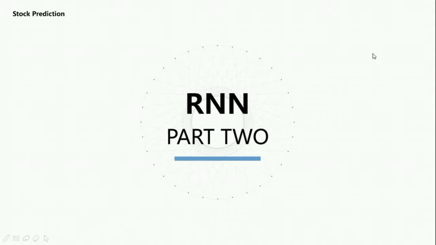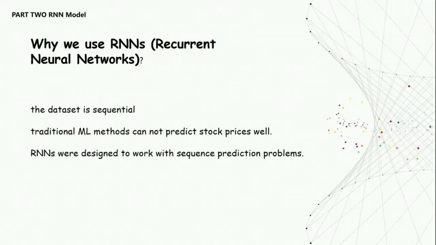Now I will introduce the RNN part to you. Our project aims to input a period of stock values to predict the trend of the stock in the coming period. In traditional machine learning methods, all input and output are independent of each other, so they are not suitable to predict stock value. RNNs are models which can capture the dynamics of sequence, so they are powerful to deal with sequential data.